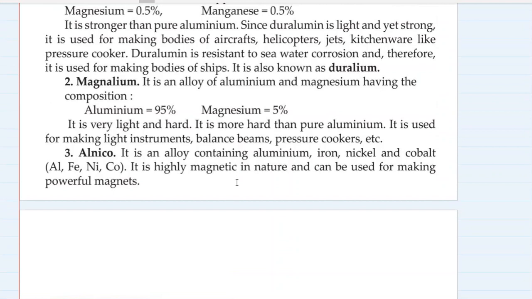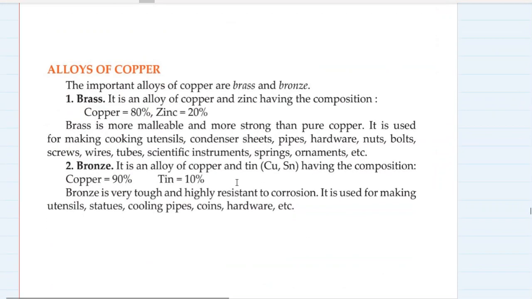Alnico: aluminium, iron, nickel, cobalt. It is highly magnetic in nature and can be used for making powerful magnets.